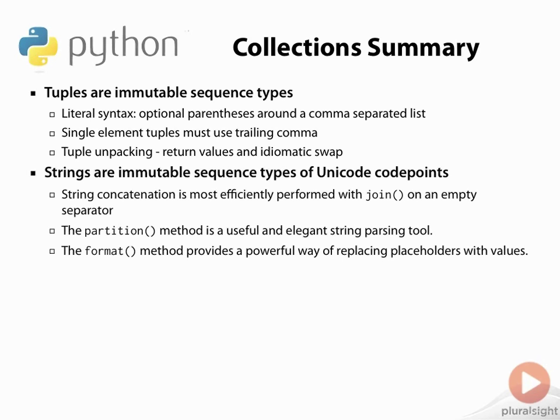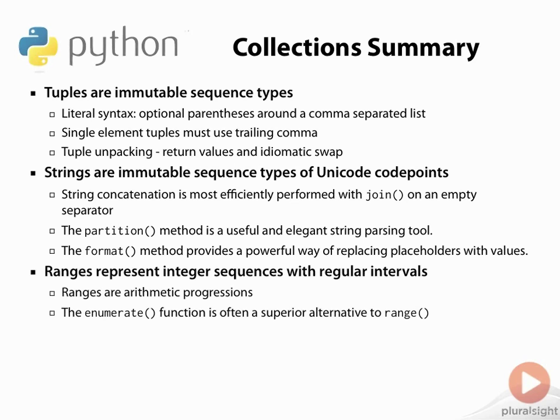Strings are also immutable sequence types, but specifically of Unicode code points. String concatenation is most efficiently performed with a join method rather than with the addition or augmented assignment operators. The partition method is a useful and elegant string parsing tool, and the format method provides a powerful means of replacing placeholders with stringified values.